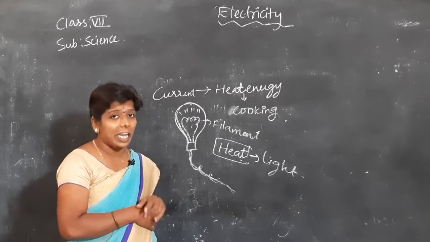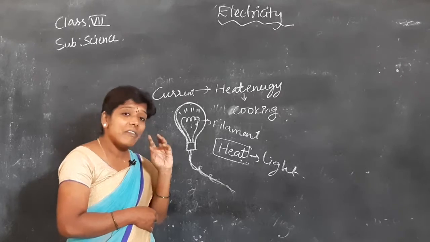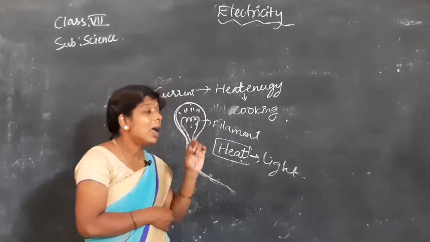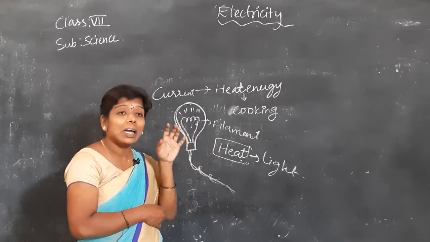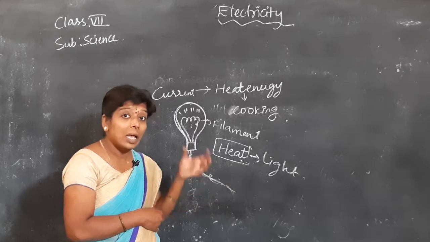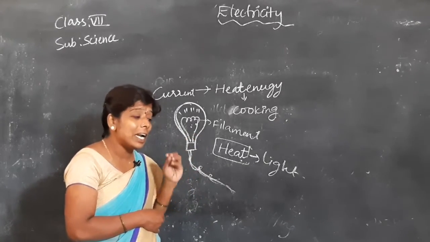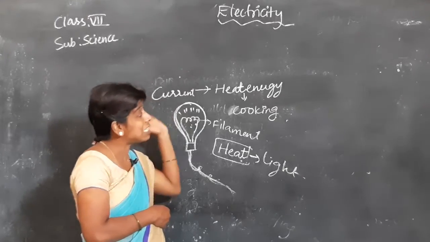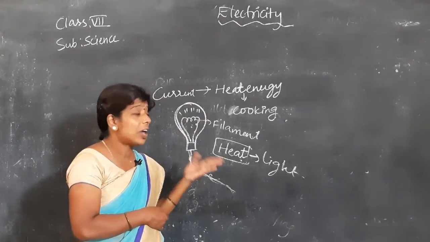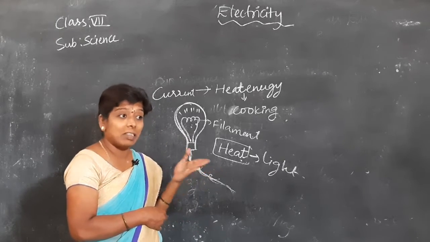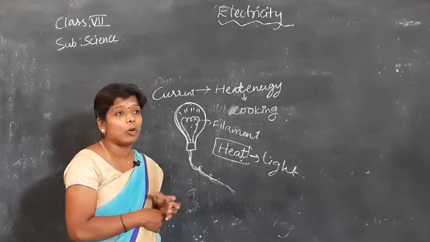Even geysers, when you are passing current through that heater, the heater is getting heated up. So electricity is changed into heat energy. We are using it for heating the water.